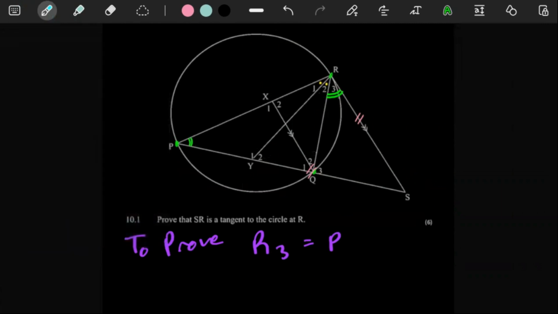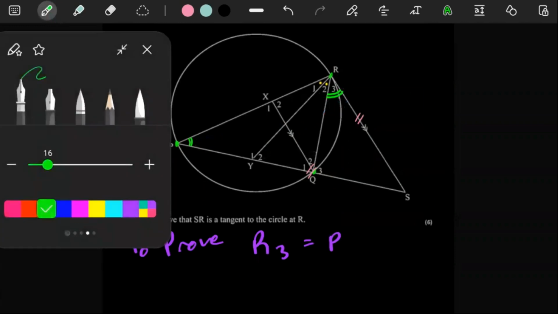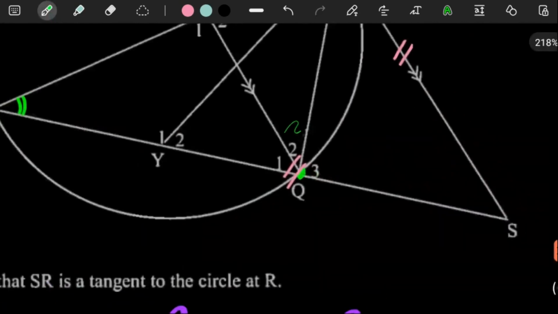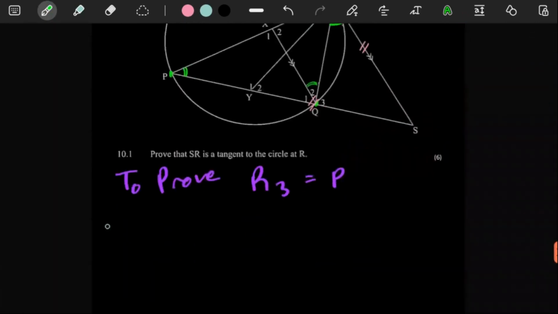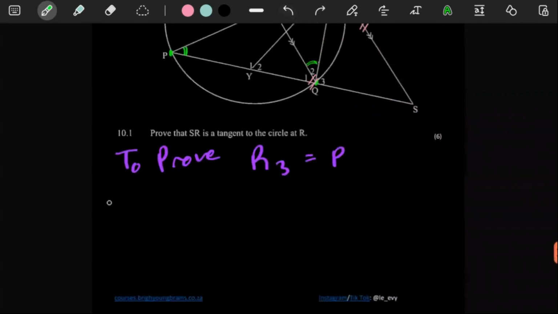The fortunate thing is all you do is get an angle equal to P and then get an angle equal to R. Those two angles would most likely be the same angle. So try and find in your sketch things equal to P. The first thing that's blunt is Q2, because of alternating angles. You see, P3 is equal to Q2. The reason is alternating angles.